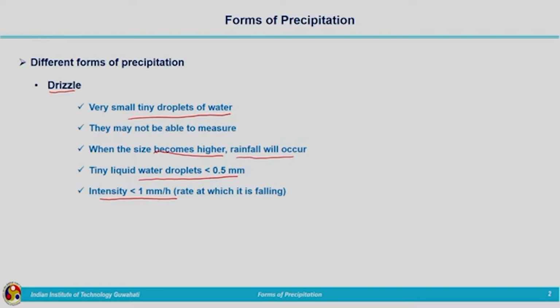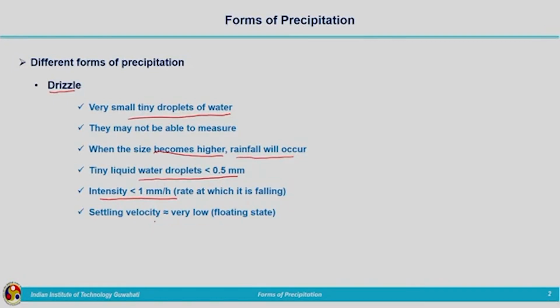So the rate with which it is falling is less than 1 millimeter per hour. And the settling velocity is nothing but the fall velocity, the terminal velocity which we have seen in the previous lecture. So settling velocity is also very low, that is why it will be in a floating state in the air. So that is about drizzle.